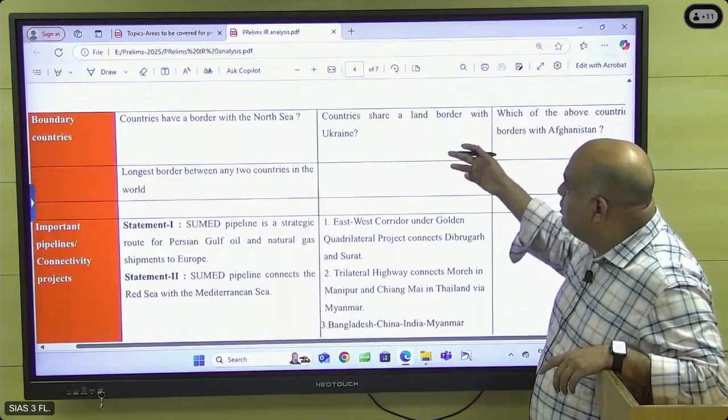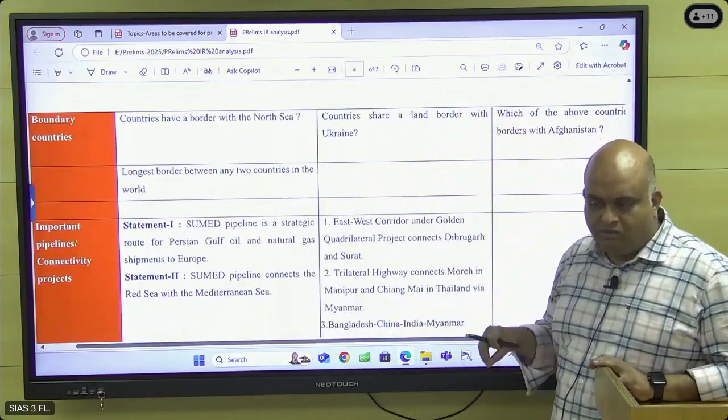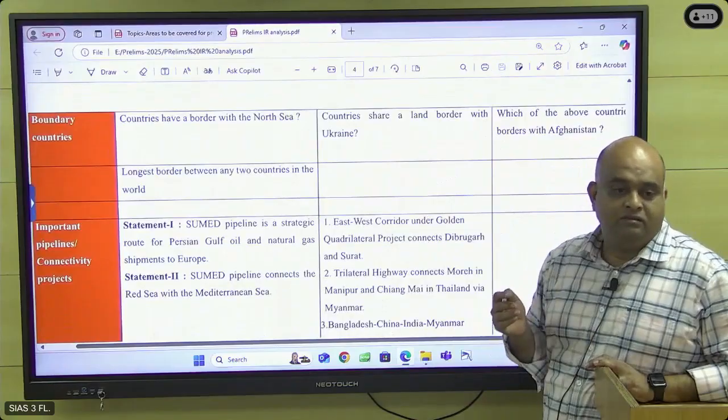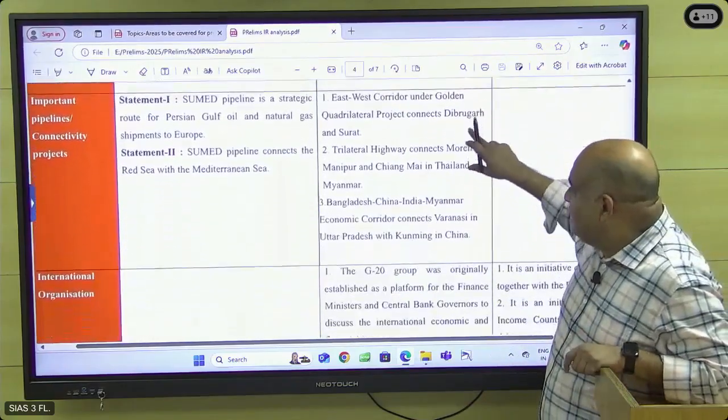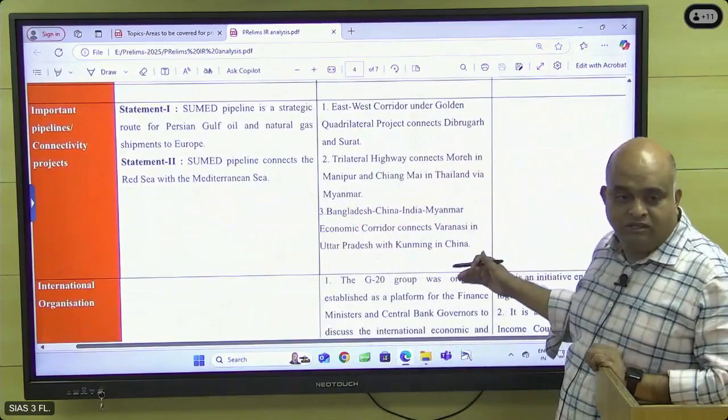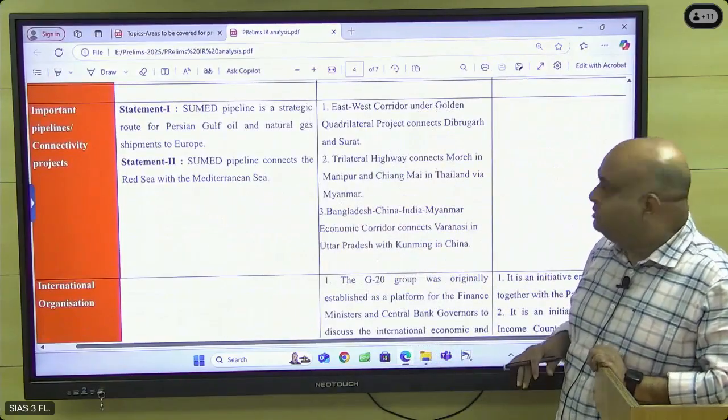Countries that share a land boundary with Ukraine. So Ukraine is at the heart of the news. What are the countries around Ukraine? And then regarding important pipelines and connectivity projects, certain questions were also there. India-based connectivity projects.